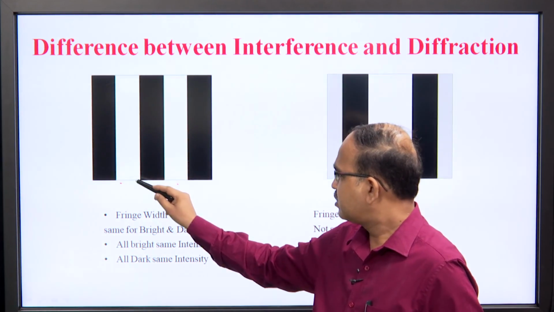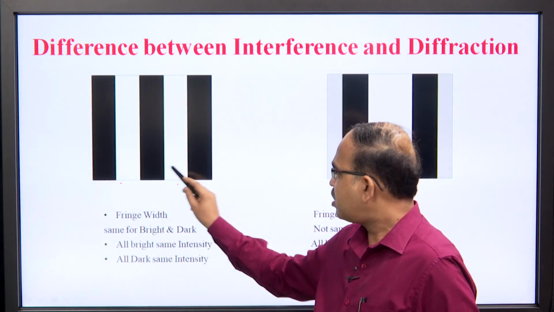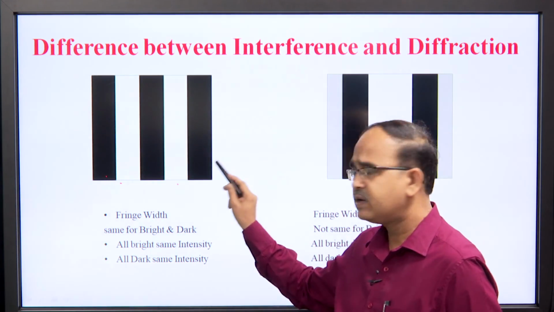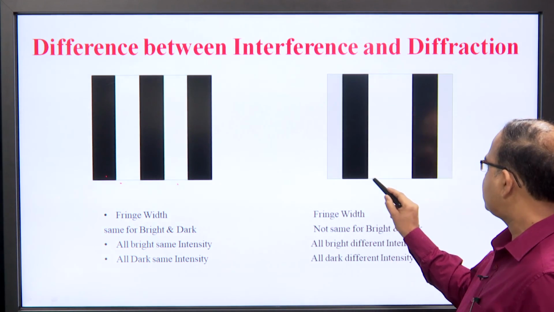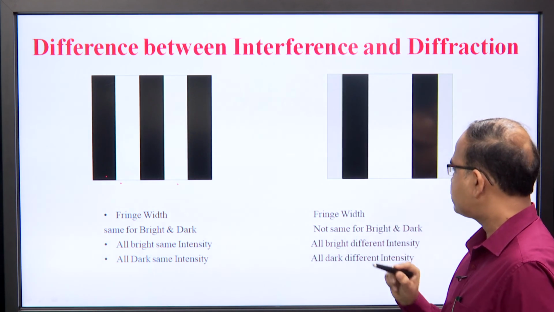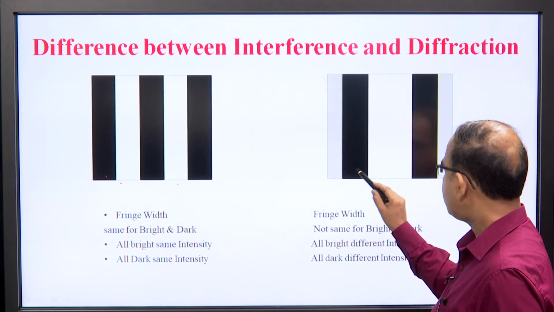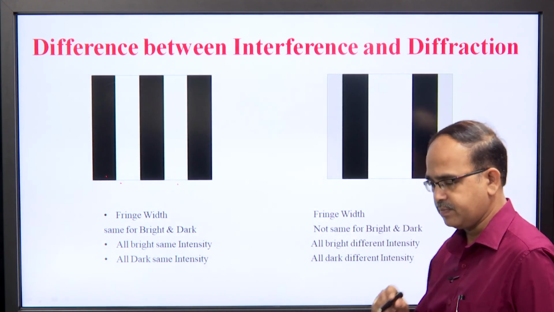It may be constant, it may not be constant, but the intensity of all bright fringes is the same in interference, and the intensity of all dark fringes is the same in interference. In case of diffraction, we can see the fringe width is not constant for bright as well as dark. Also, the intensity of all bright is not the same and all dark is not the same.